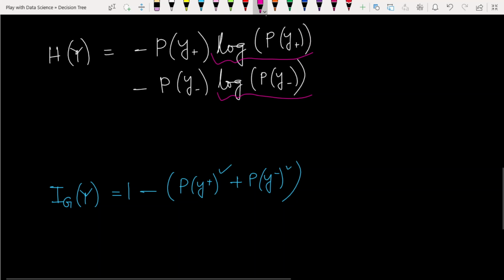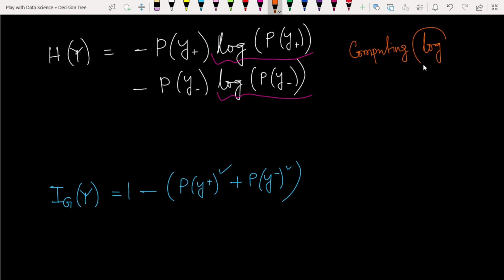So write down this thing: computing the logarithm is more computationally intensive than computing the square.